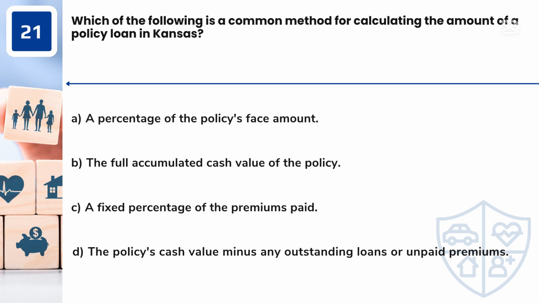Question 21. Which of the following is a common method for calculating the amount of a policy loan in Kansas? A. A percentage of the policy's face amount. B. The full accumulated cash value of the policy. C. A fixed percentage of the premiums paid. D. The policy's cash value minus any outstanding loans or unpaid premiums.